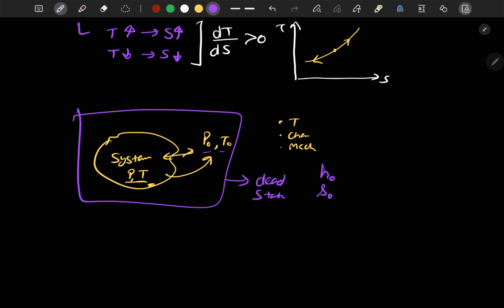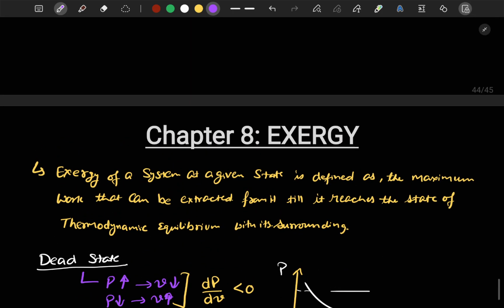Next, since I've already told you that the state of the system with respect to the state of the surrounding represents how much work can be obtained from the system, we can say here that any change in the system from a dead state is a measure of exergy. Okay, so there is one more definition of exergy: the change in state from the dead state.